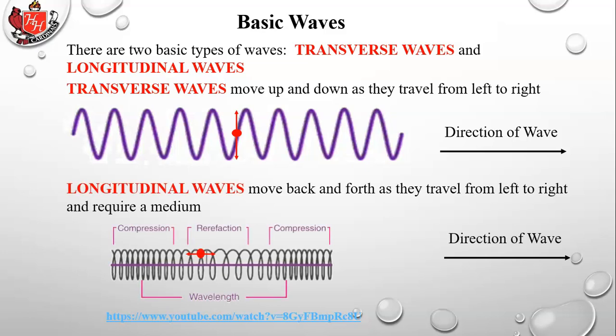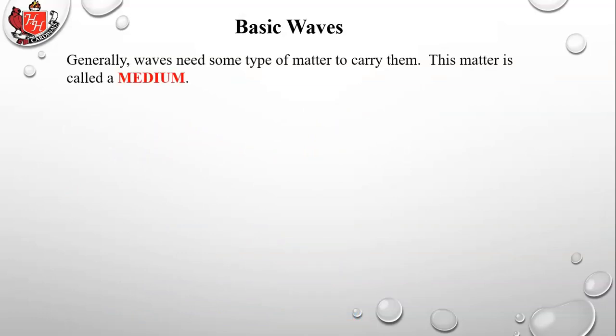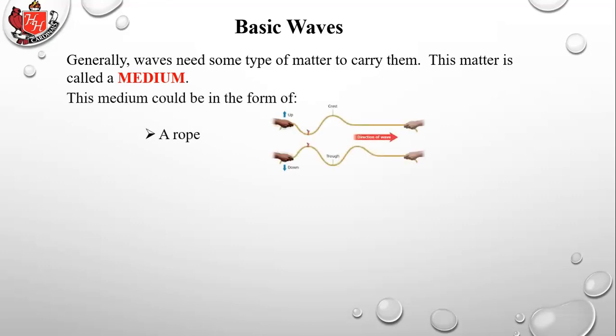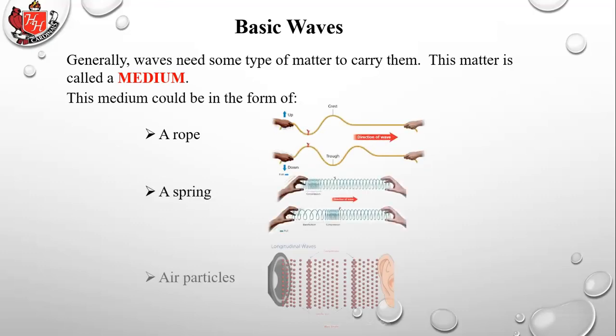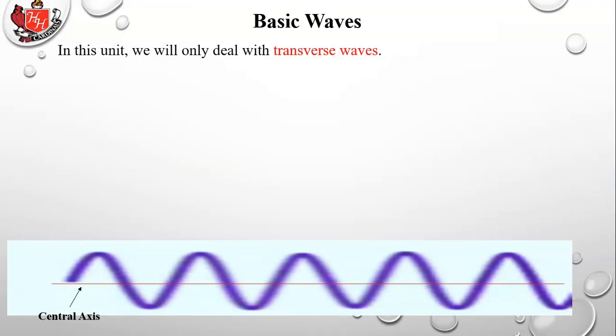Longitudinal waves, by contrast, move back and forth as they travel from left to right and require a medium. So these are compression waves. Generally, waves need some type of matter to carry them. This matter is called a medium. This medium could be in the form of a rope, so the example I just gave, a spring, or air particles, in the case of sound waves. In this unit, we will only deal with transverse waves.